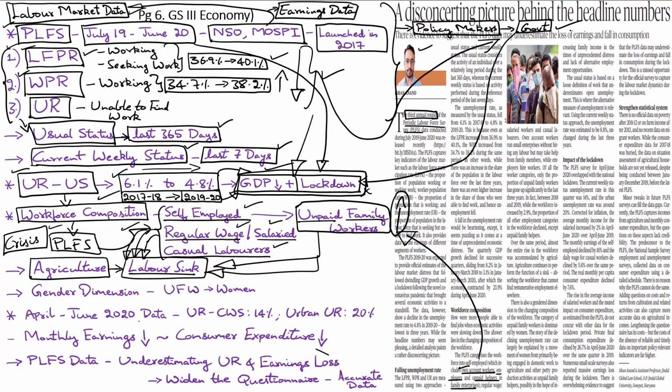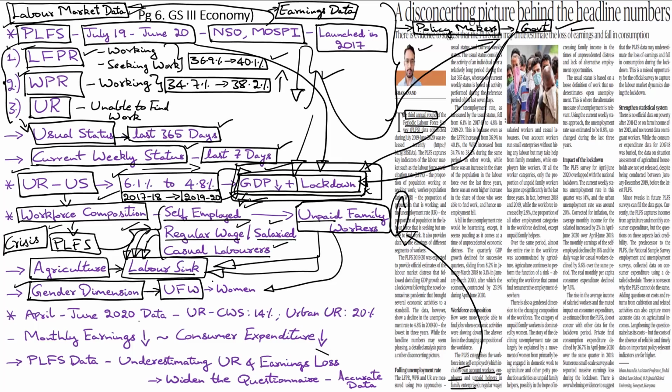So while the government is correct for claiming credit for bringing down the unemployment rate, it should be mindful of the true impact of the GDP decline and the impact of the lockdown and how it has impacted the different categories of workers. Then it is also very important to understand that there exists a gender dimension in the labor market. And during the period when economic activities were going down and when workers in the unpaid family segment was rising significantly, a majority of them who reported to be carrying out unpaid family work were actually women.